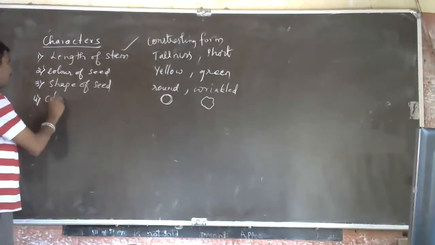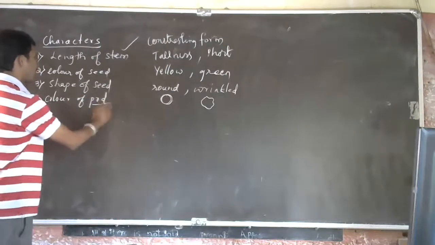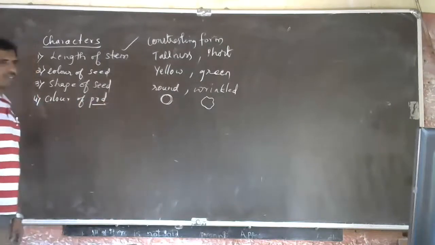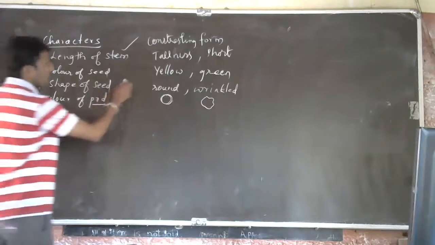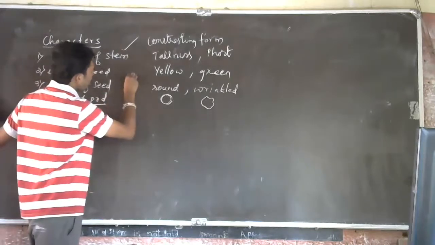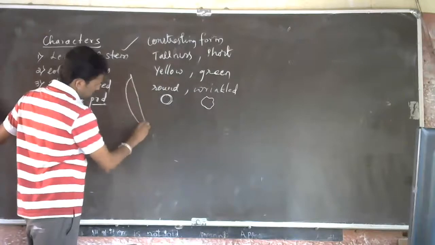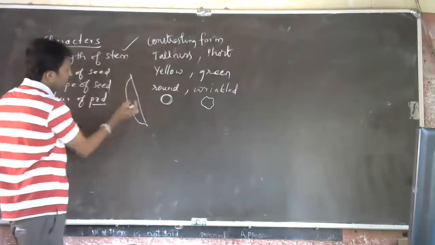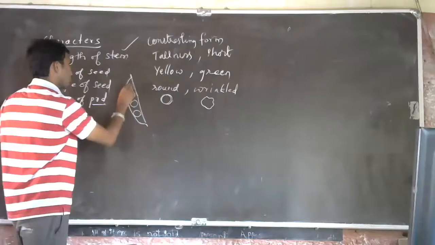Then color of pod. Pod means, I hope you have seen the pea seeds present like this in a fruit.